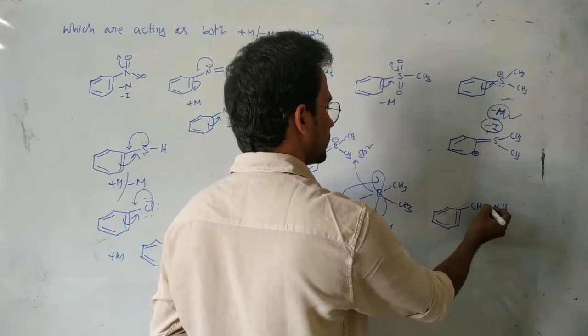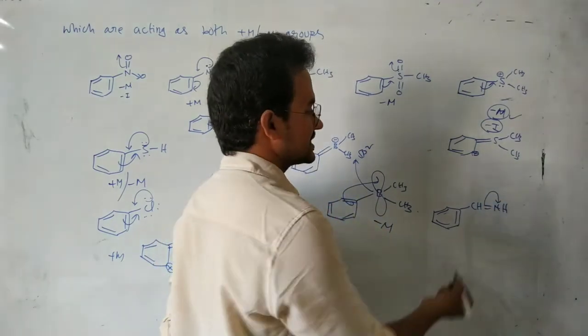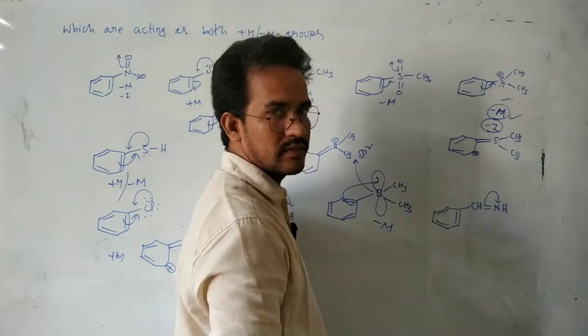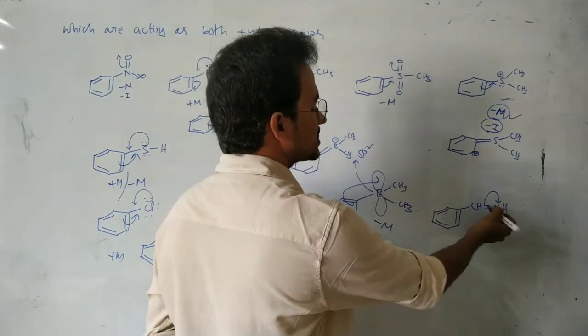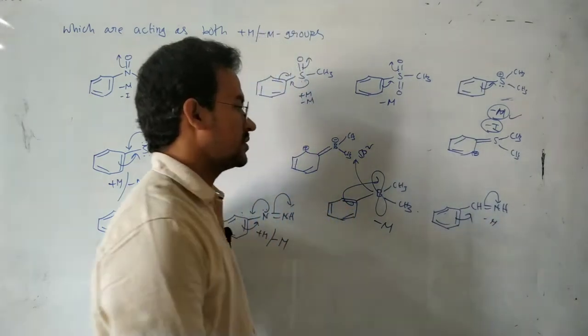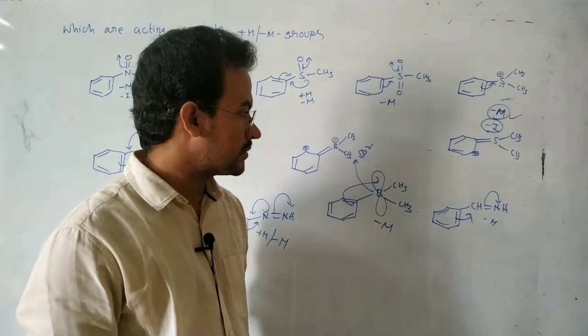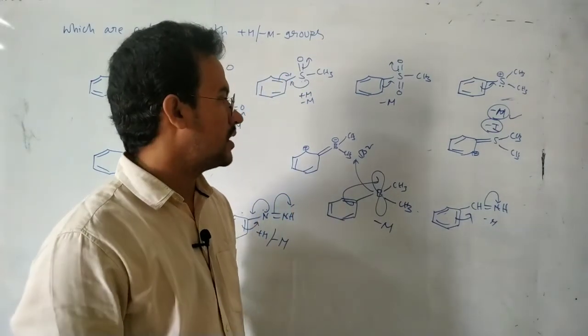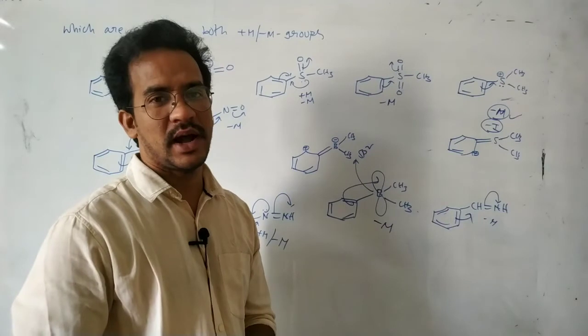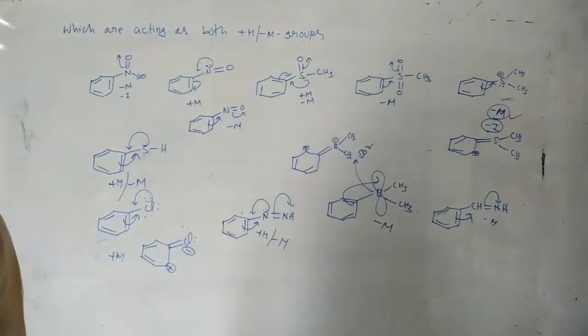And next, coming to this one, only multiple bonds are there, like CH=O, CH=O. But here in this case CH=NH. So acting as a minus M group. Okay. So these are some groups acting as a plus M as well as minus M. Okay, that is the point.